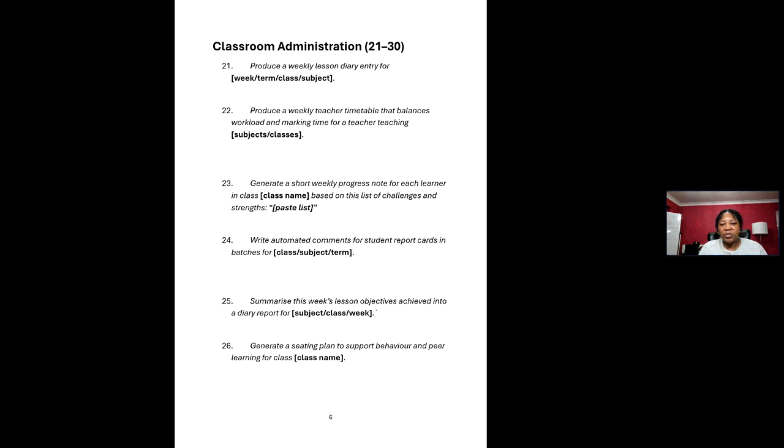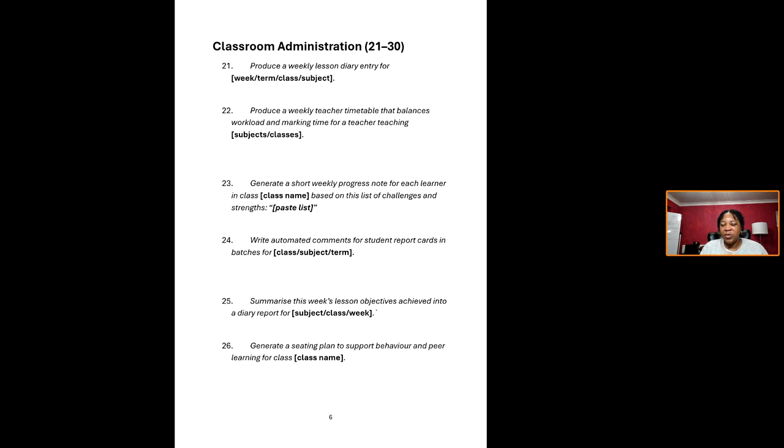So classroom administration: produce a weekly lesson diary entry for so and so. Produce a weekly teacher timetable that balances workload and marking time for a teacher teaching so and so classes. If you want it to help you organize your time, you can use prompts like that. Write automated comments for student report cards in batches.